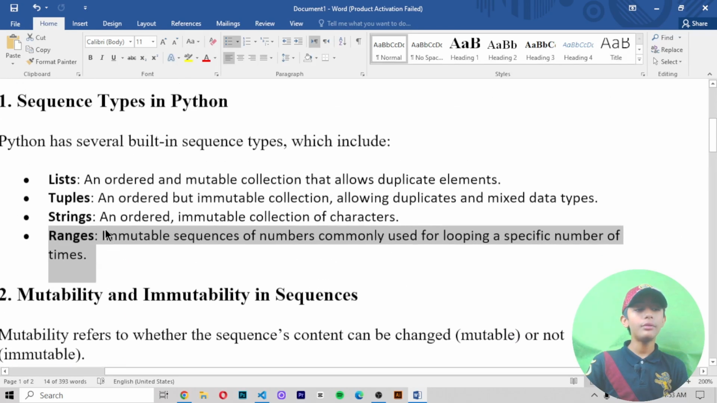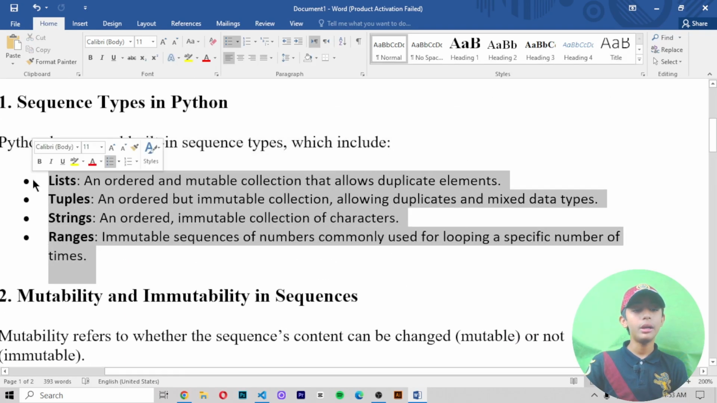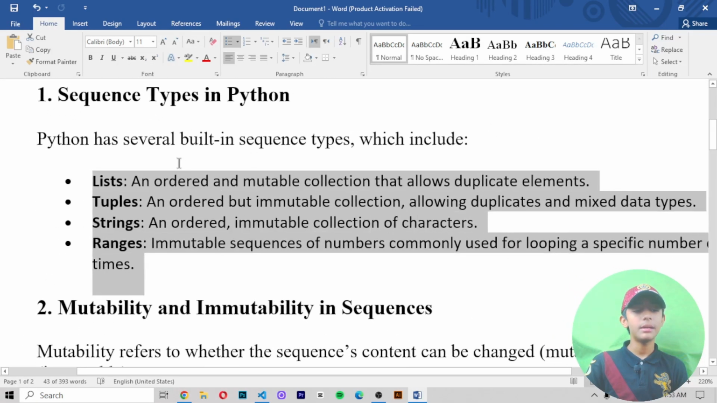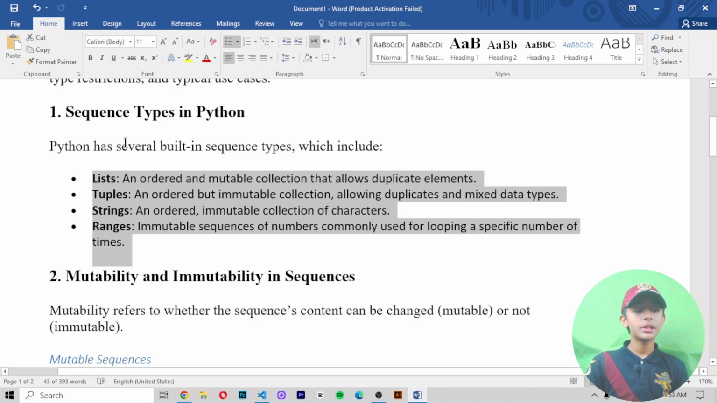These are the four built-in sequence types: list, tuple, string, and range.